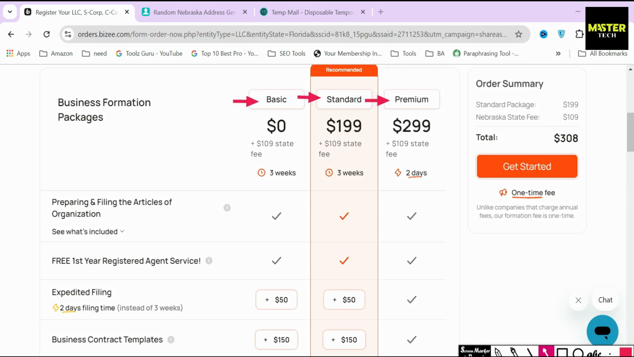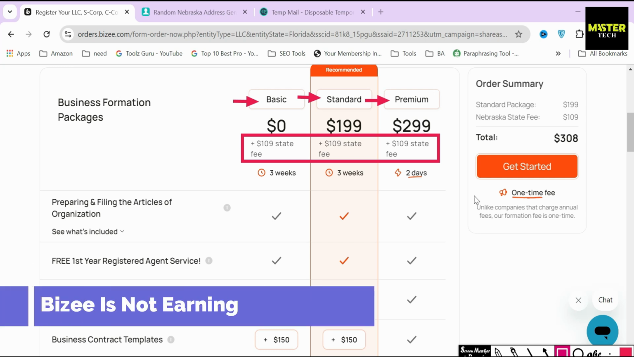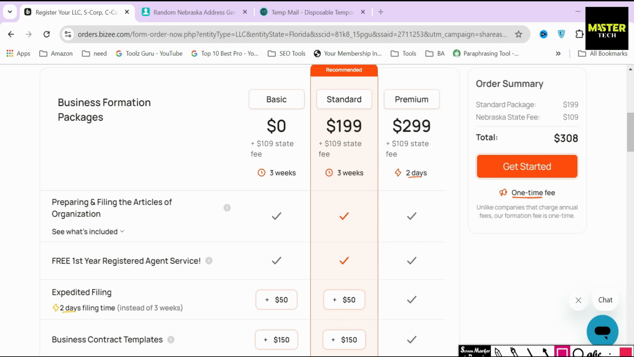And the first thing that's worth mentioning is that the state fee does not change. You can see it's $109 in all the packages. The state fee is what the state charges you for opening an LLC in that specific state. BZ is not making any income on that, that is the state getting their filing fee. If you were to use the state website, it's going to be the same thing. But I just want to make mention of that.